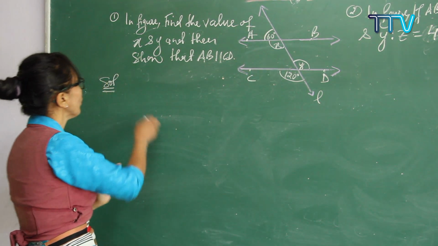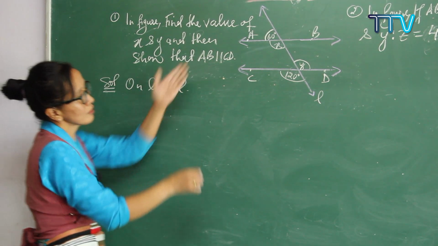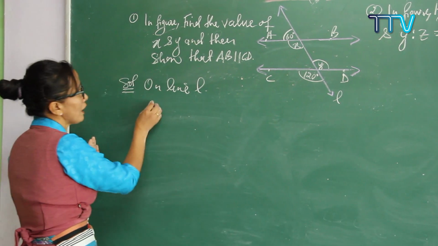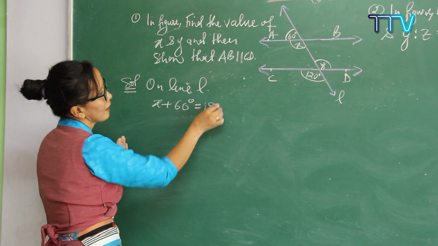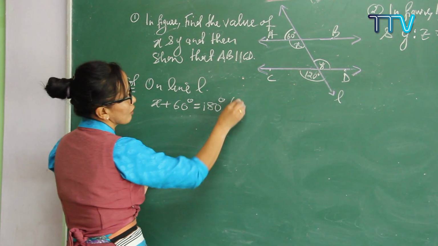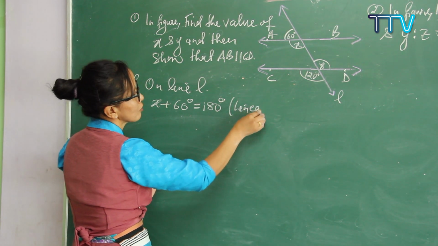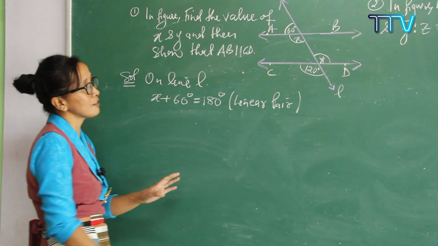On line L, when you add up x plus 60, you get exactly 180 degrees. You learned this in linear pairs in the last session. So you can write it down as a linear pair because it is on a straight line, so it always gives us 180 degrees.